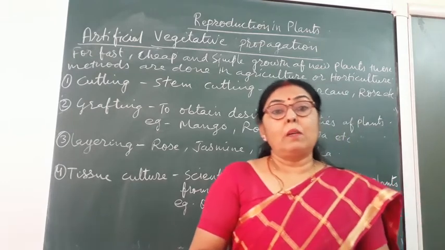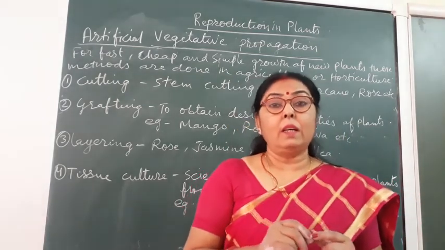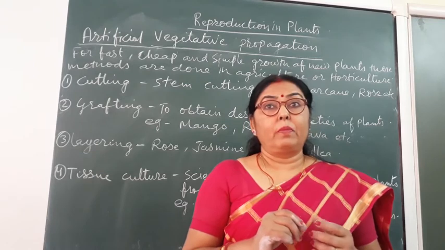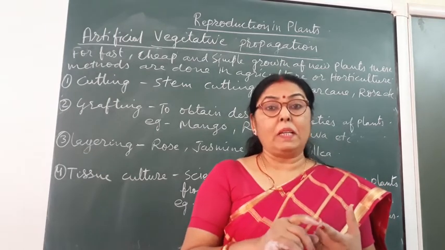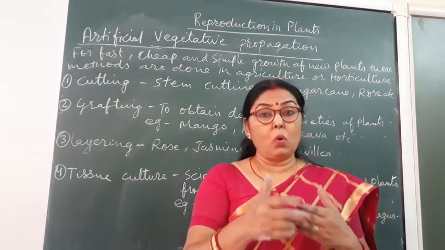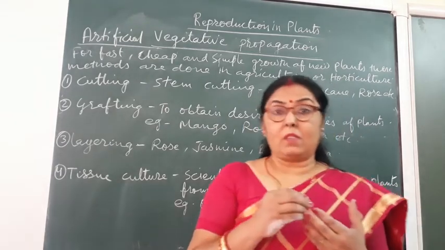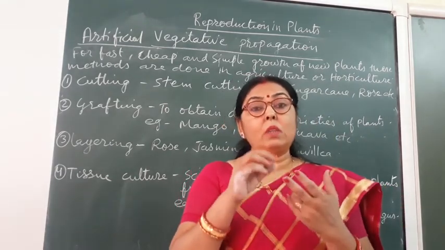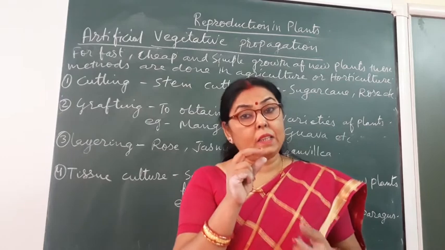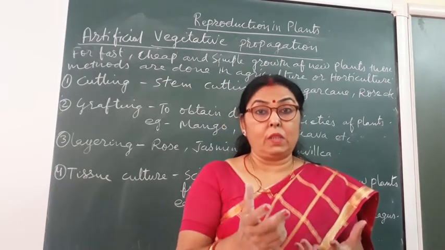Students, plants have meristematic tissue, means the tissue which grows is known as meristematic tissue in plants. So this is only present at the tip of the branches.